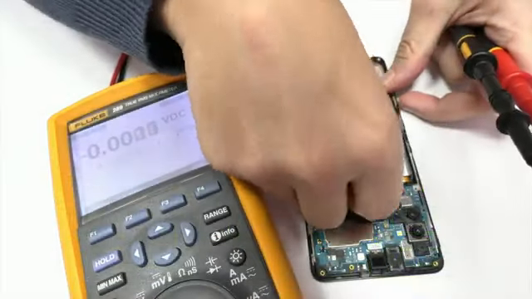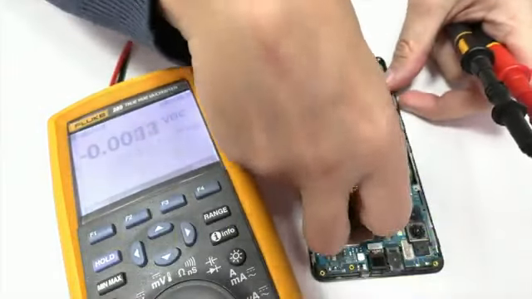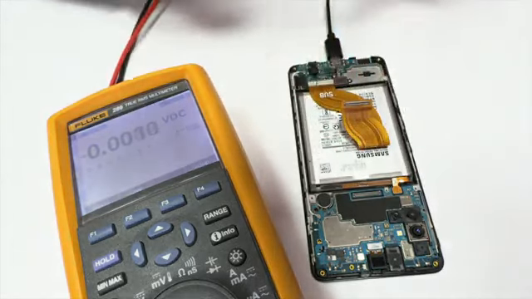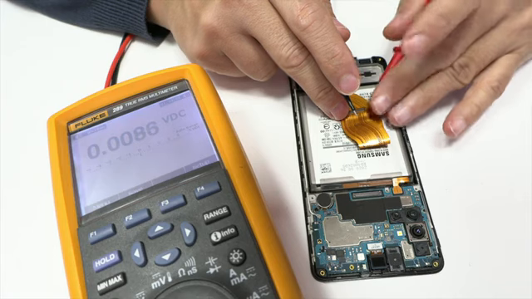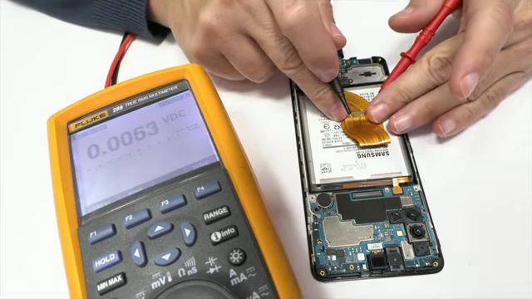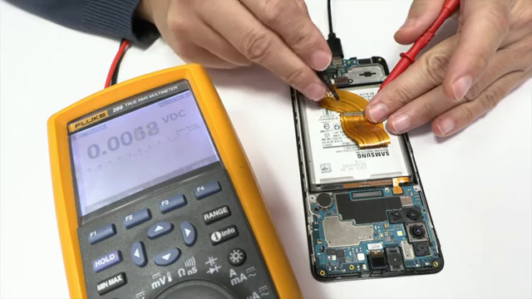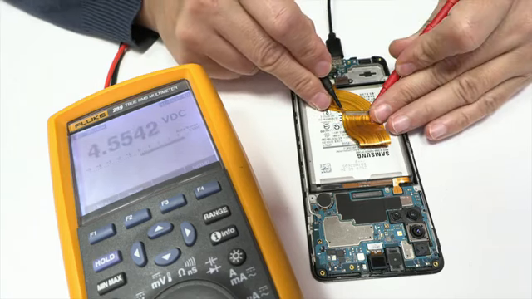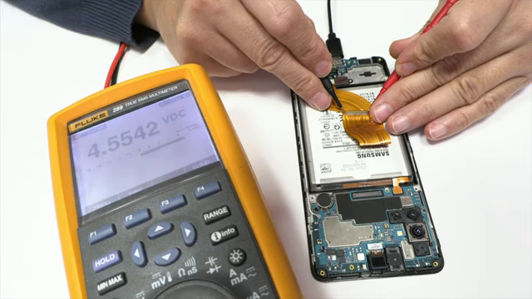First, we will connect the charger and measure the input voltage at the FPC connector that connects the motherboard to the sub-motherboard. We have seen it before in the DZKG tools schematic diagram. In this connector, there must be a charging voltage of around 4.5 volts. So far, everything seems to be in order.